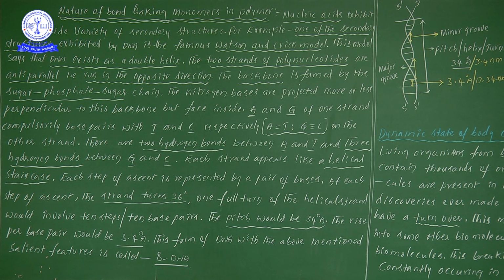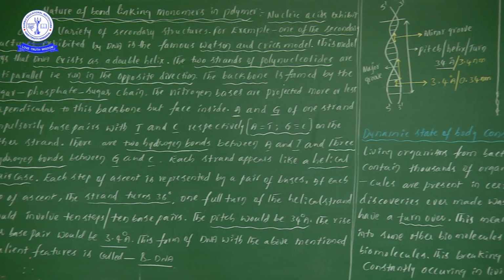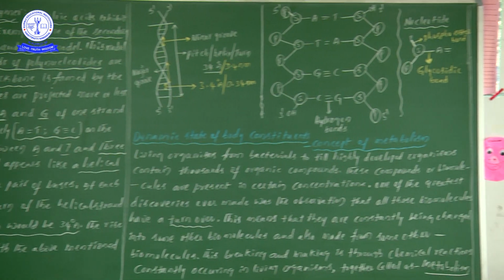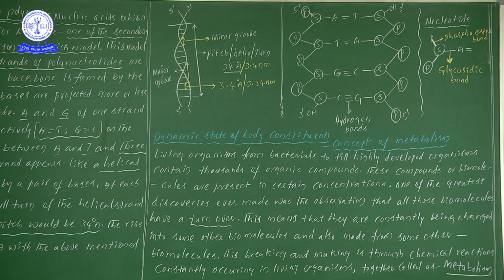From our studies' point of view, all the salient features we study come under B type DNA. So generally only B type DNA we will study in our classes. That is the point I am giving you. Next, now I will give you a diagrammatical explanation. There is a small rough diagram we have drawn, the first diagram. This we have explained: pitch, helix, turn is 34 angstroms or 3.4 nanometers, and the distance between two successive nucleotides is 3.4 angstroms or 0.34 nanometers.